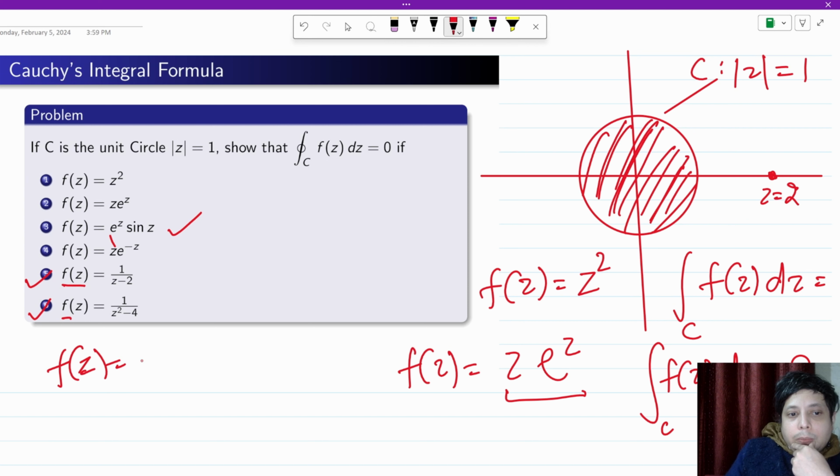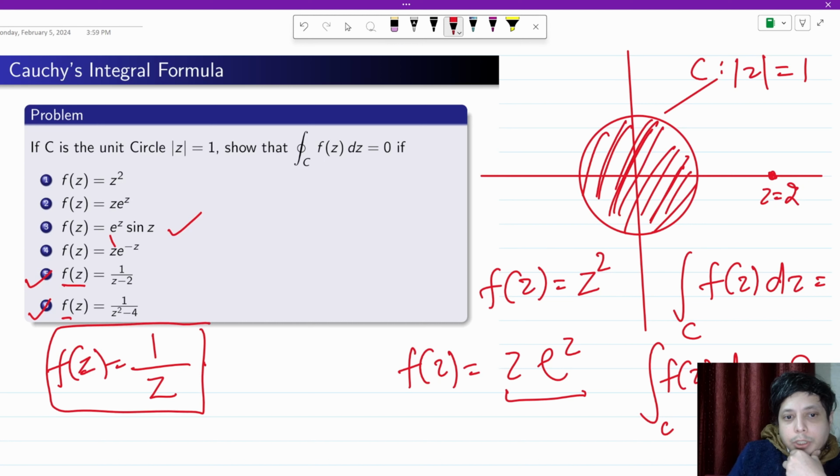What happens if you take f(z) = 1 by z? ठीक है. Then we cannot apply Cauchy-Goursat theorem because f(z) = 1 by z has a pole, z = 0 is a pole or singularity for this function f(z), which lies inside the region given to us.